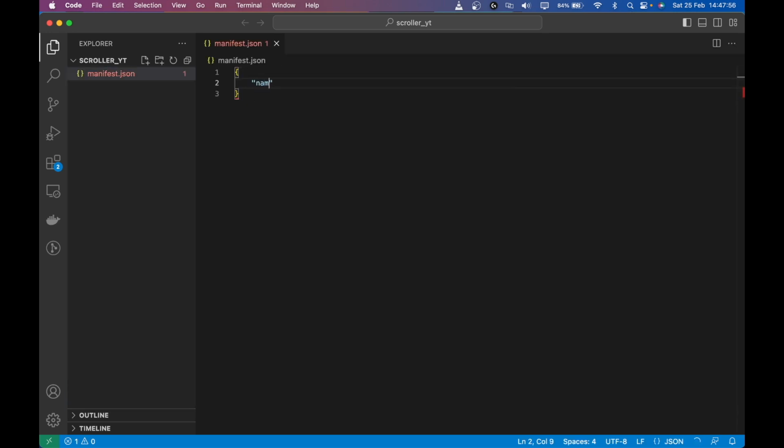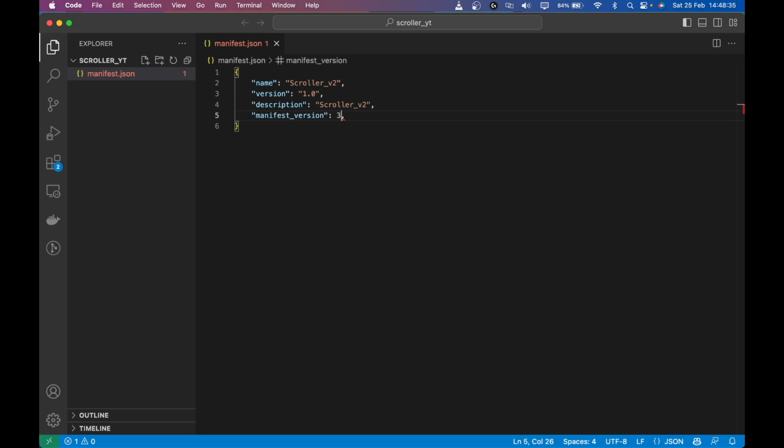So I'm going to define name, scroller v2, and then I'm going to define its version, which is 1.0, right? And then I'm going to define a description, scroller v2, and then the manifest version, which is 3.